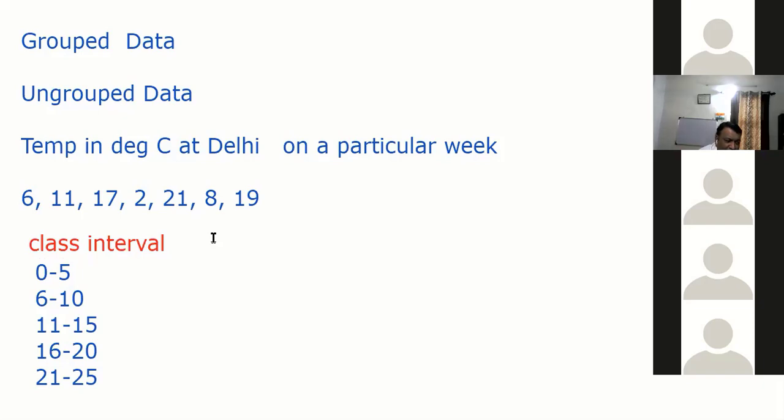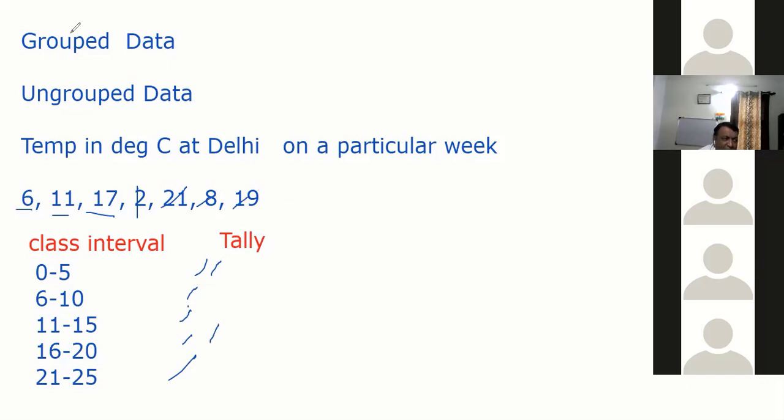Now, we'll use the tally method. Means what? We'll see each data, say 6. 6 comes here, I'll put one tally, some kind of bar. Then we have 11, it will come here. 17, it will come here, right? 2, it will come here, and then put some dash, some dot, something. 21, it will come here. 8, it will come here. 19, it will come here.